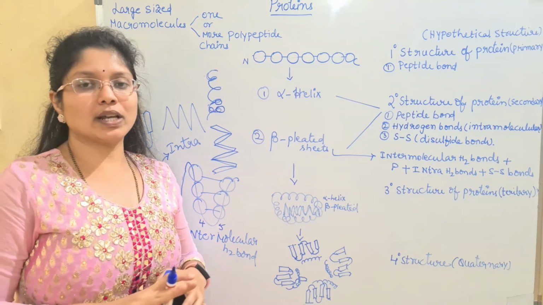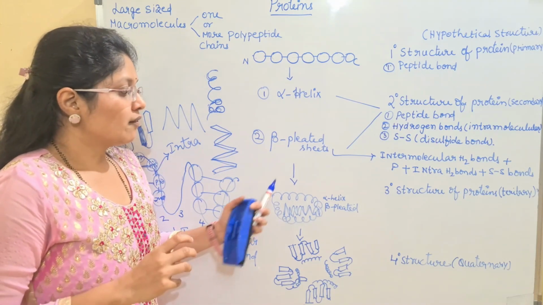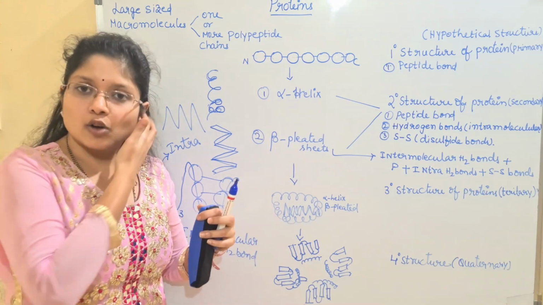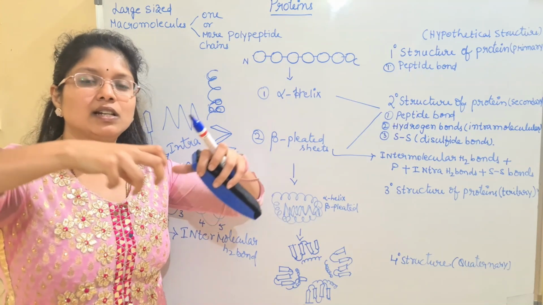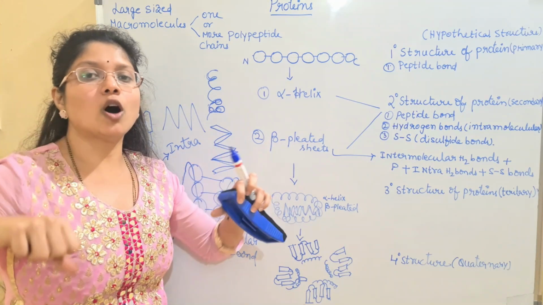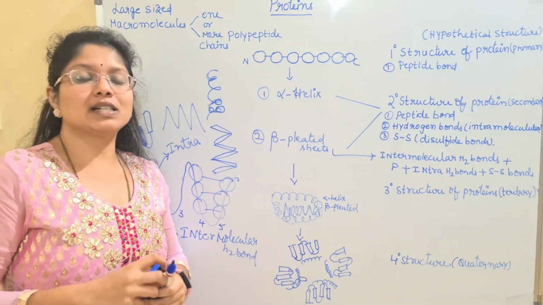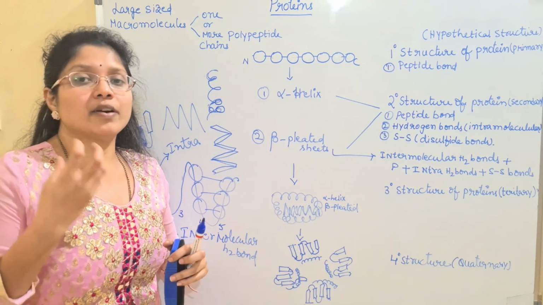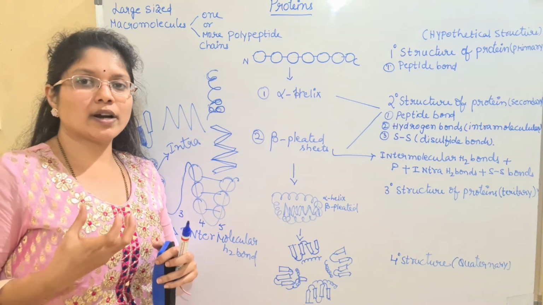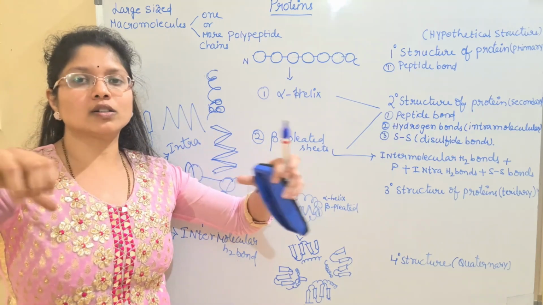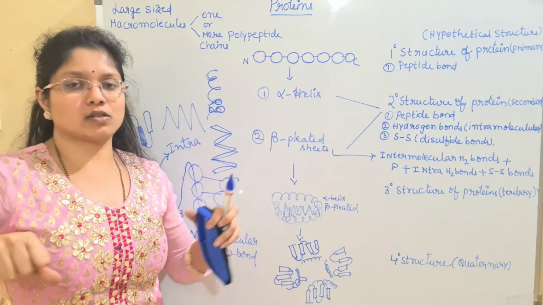So here I will be giving one example, children. When all the alpha helices or beta pleats are arranged in a linear fashion and form a rope-like structure, such type of simple proteins are said to be the fibrous proteins. Fibrous proteins are nothing but long chain or rope-like structures.